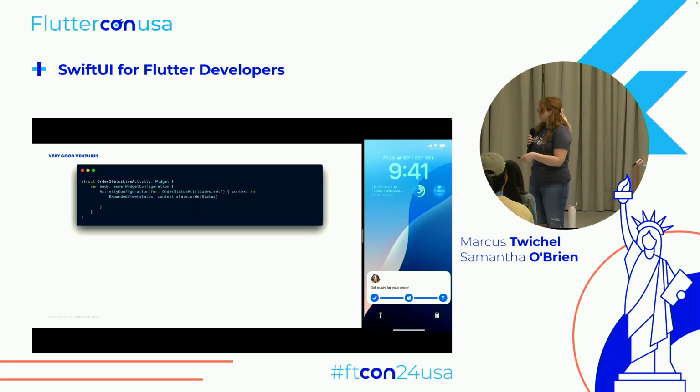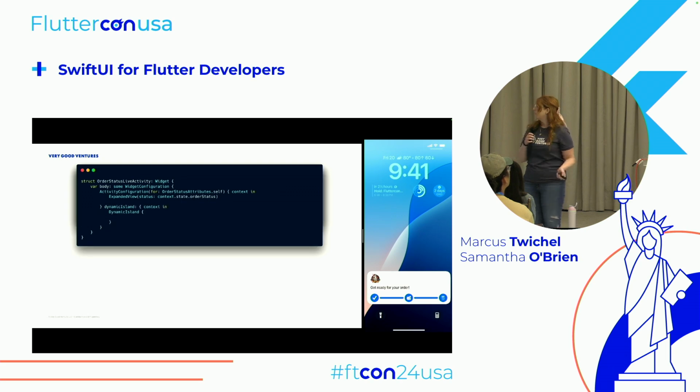So in this activity configuration, you'll see that we have access through the context to our order status, and that order status is getting pulled from Firebase. So Marcus will go through a little bit about how we're actually getting that data into the app, and then we take it and we pass it to what we named our expanded view. So that expanded view is just a custom view that we built in SwiftUI, which is displaying down at the bottom. The second component that we had to build was the dynamic island.